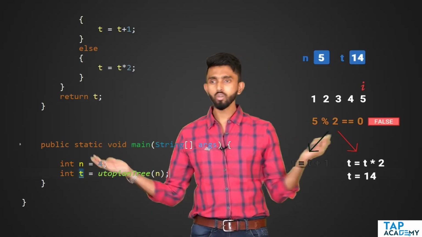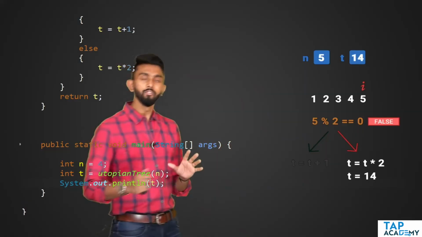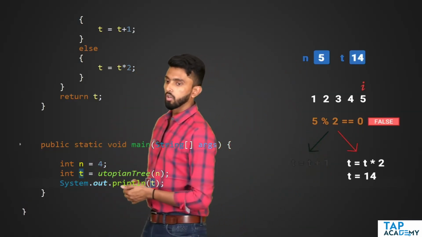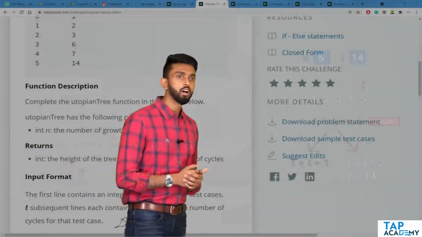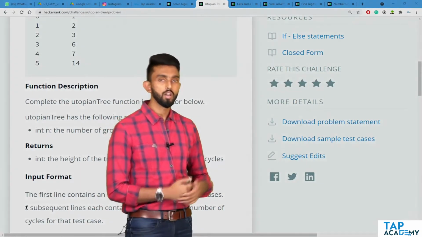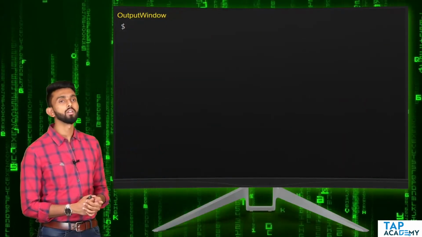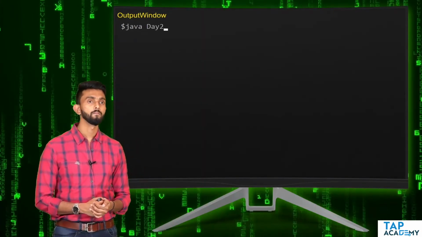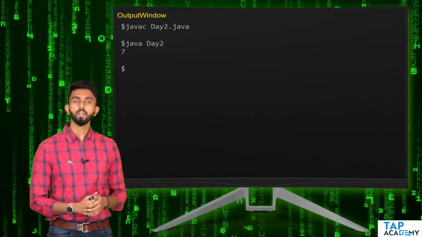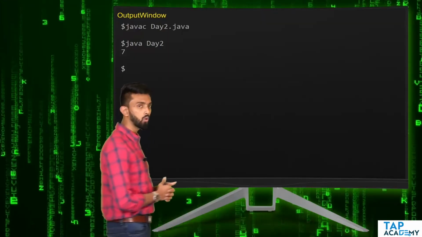Then I will print that t, so I will write sys out t. It's the same thing, nothing different; it's just that you have made it into a function. Will this work? 100%. Watch it. If I go there and put in the relevant command, no issues. If I execute, then 7, it works. Okay, beautiful.